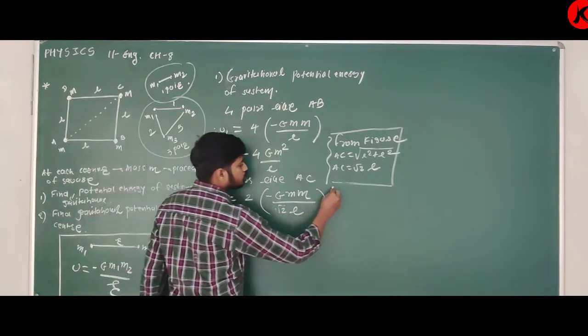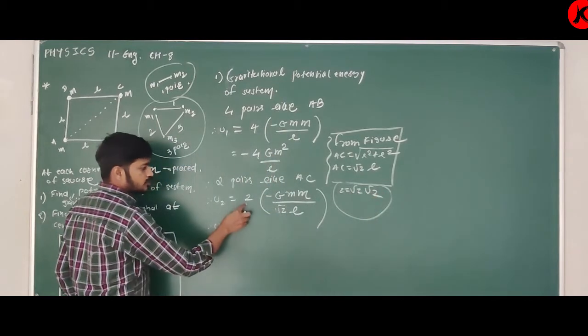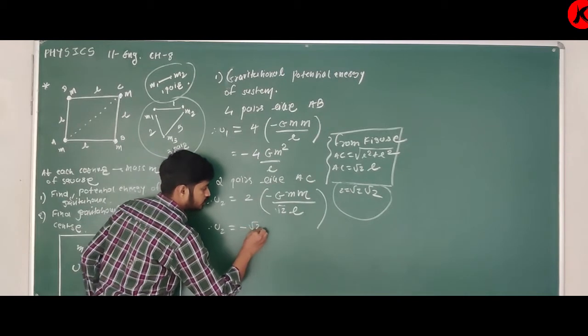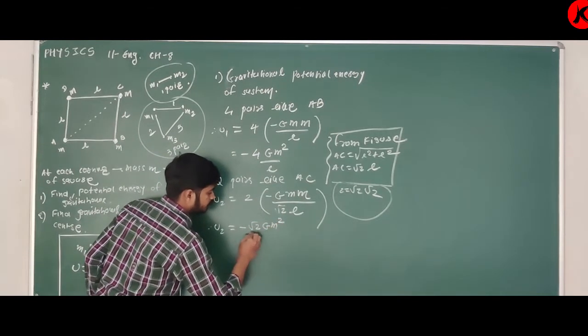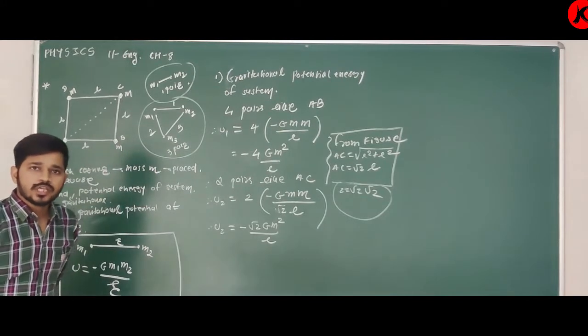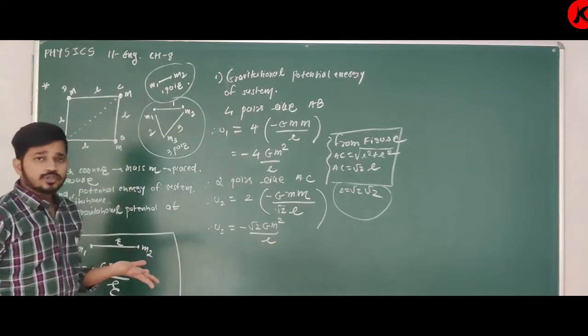So therefore U2 is equal to minus 2 upon root 2. I can write this 2 as root 2 into root 2, so one root 2 cancels out and one root 2 remains. So it is minus root 2 G M square upon L. Any doubt? Okay. So 4 pairs like AB, 2 pairs like AC, total 6 pairs.